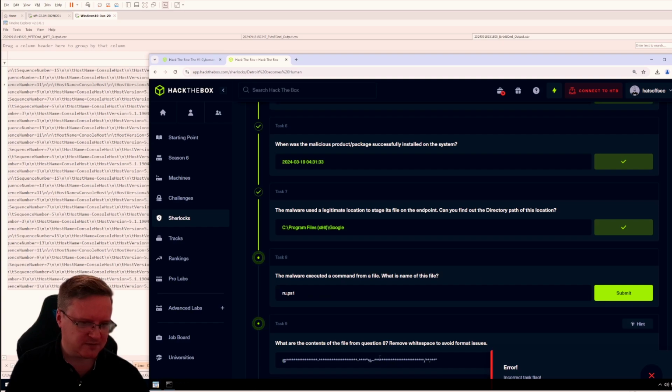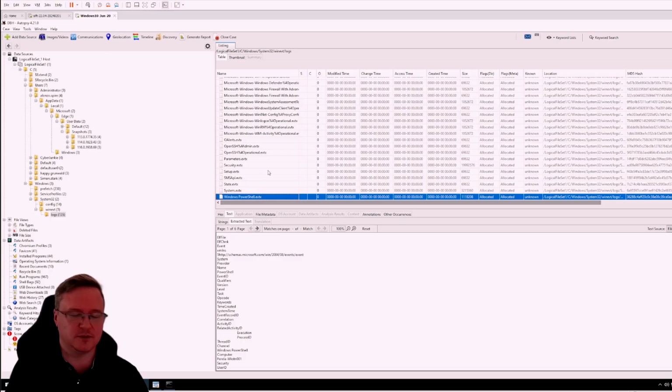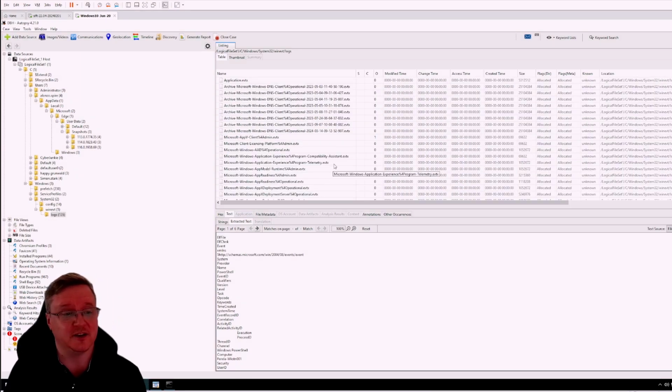What are the contents of the file from question 8? Remove the white space to avoid formatting issues. I bet that's that one. Which event log do you reckon we'll go look through this time? I mean, there's only 135 event logs. I don't know why I'm complaining. We should use them all because, you know, that makes sense.